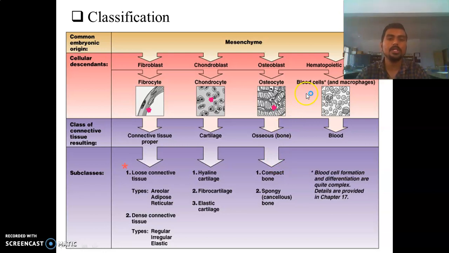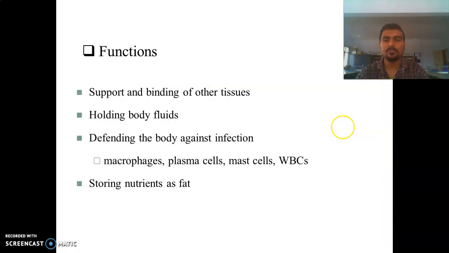The hematopoietic stem cell gives rise to the blood cells, and these blood cells form the blood. Blood is nothing but one type of connective tissue.